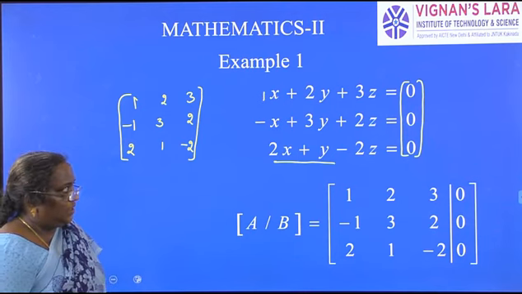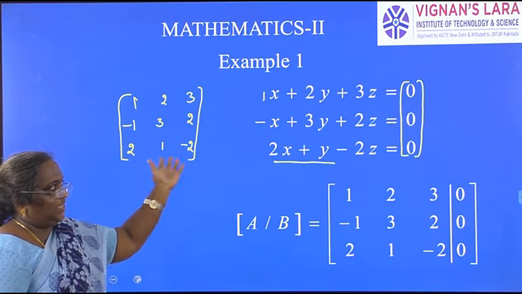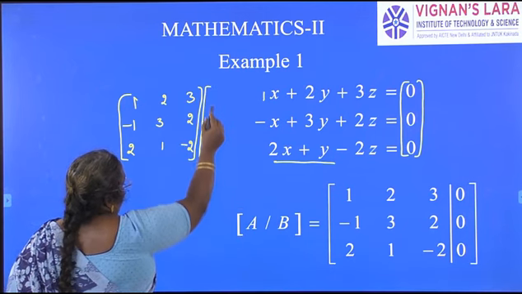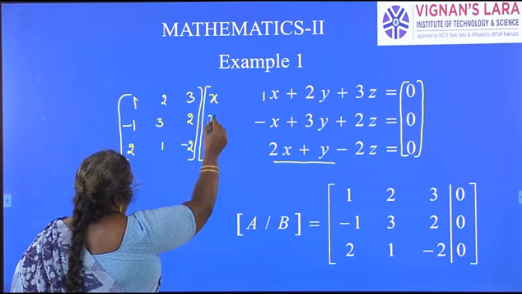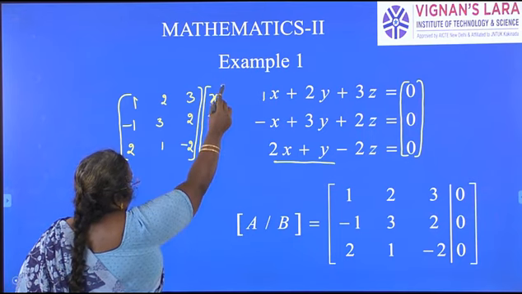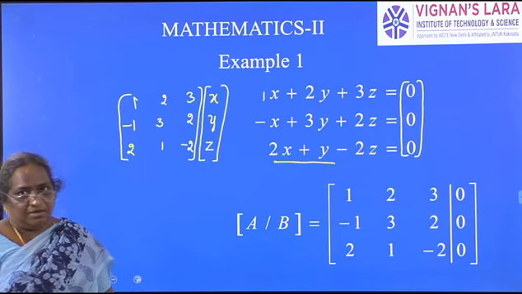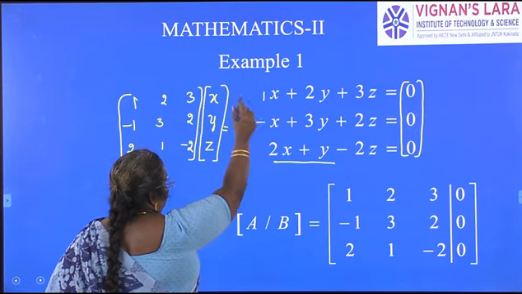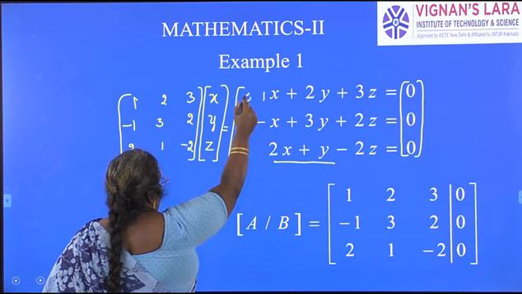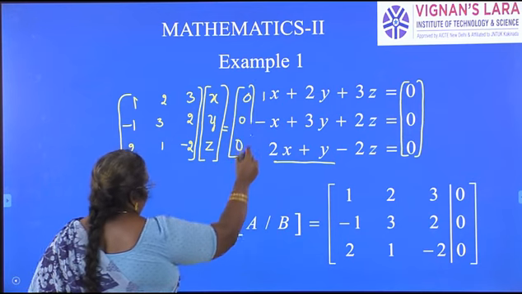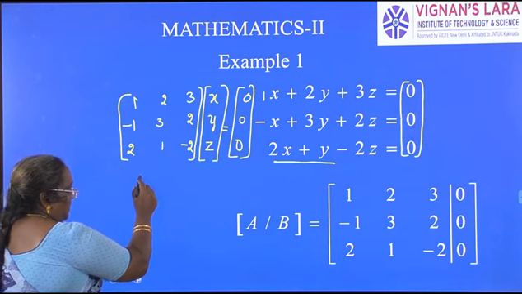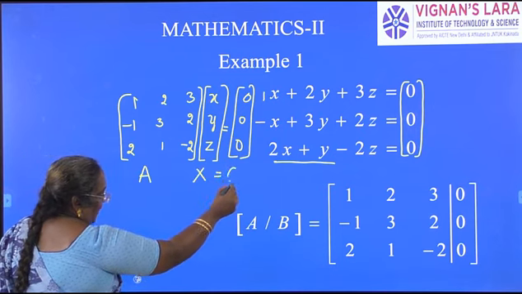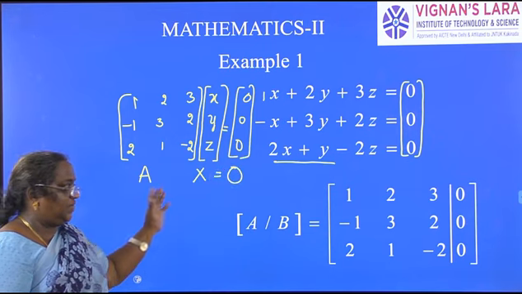Now, what are the variables? Next comes the variables. What are the variables? Those for which we have to find the solution. X, Y, Z are the variables. Is equal to, what is on the RHS? It is a zero matrix. So, we have written this as Ax is equal to capital O.